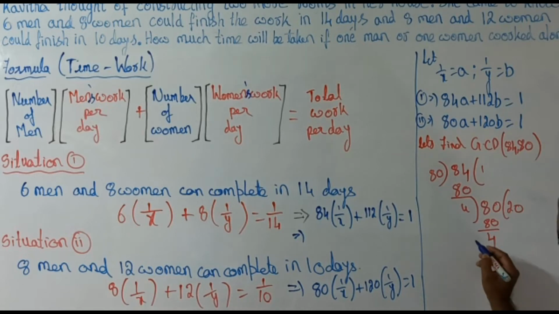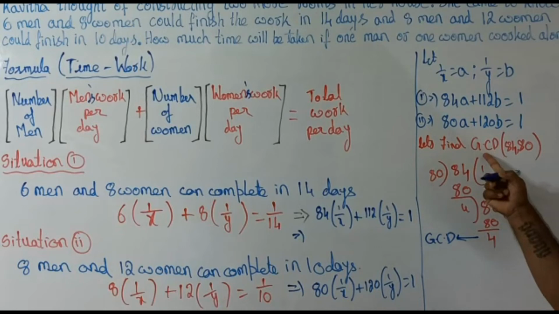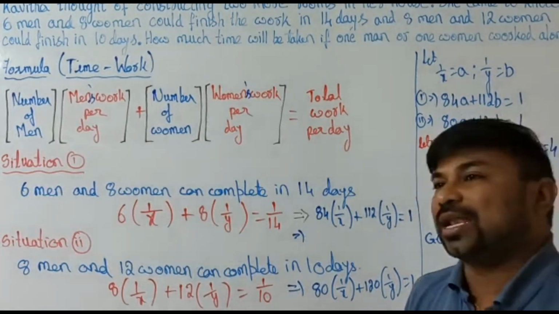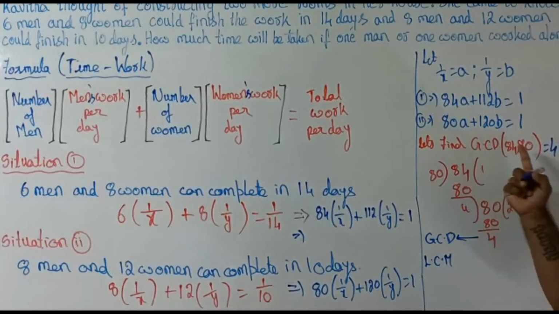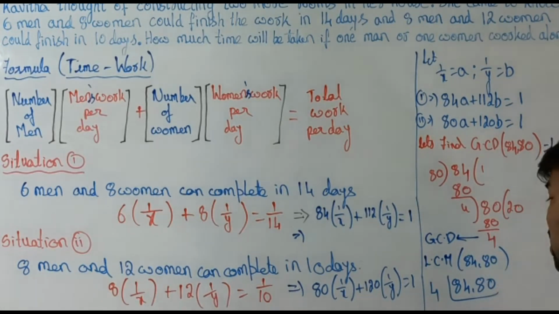The GCD of 80 and 4 is nothing but 4. Now with what number should we multiply? Let's take the LCM of both numbers, 84 and 80. Now let's divide by the GCD. It goes to 21 and this goes to 20.